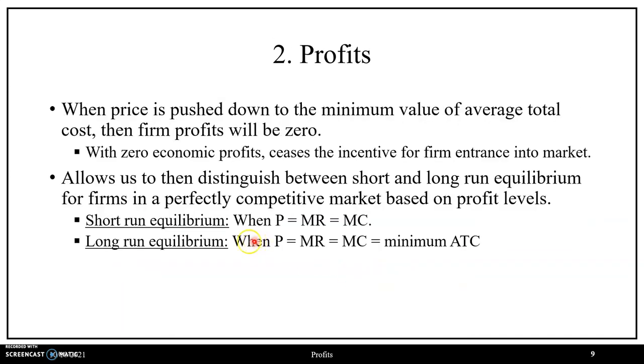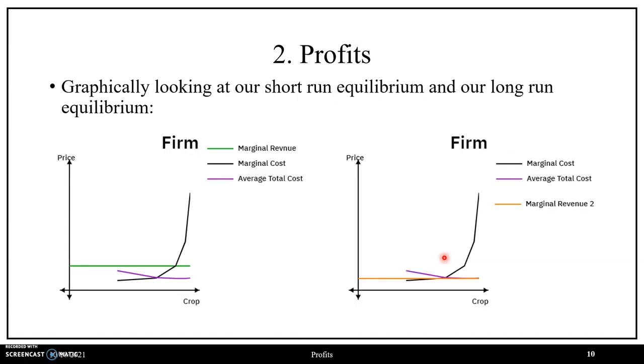And then when we reached marginal revenue 2, that's when we reached a long-run equilibrium, or when price is equal to marginal revenue, which is equal to marginal cost, which is also equal to minimum average total cost, where at this profit maximizing rate, since price is equal to average total cost, profits per unit is 0, such that overall profit levels is going to be 0 as well. And with 0 economic profits, this deters new firm entrants as well as firms from leaving the marketplace.